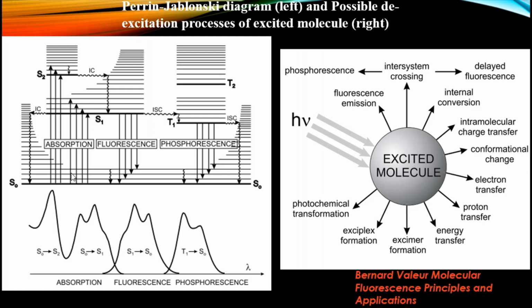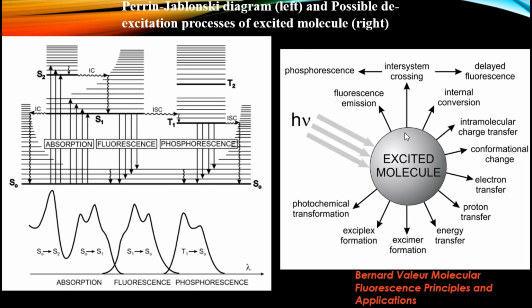Basically, there are different possible de-excitation processes of an excited molecule. After excitation, the molecule can emit radiatively from S1 to S0, that is fluorescence emission.